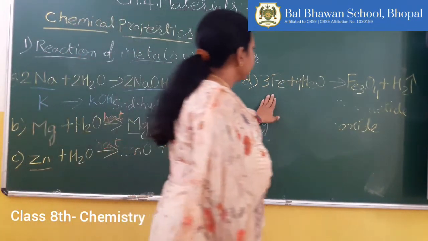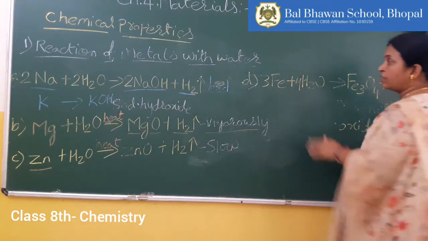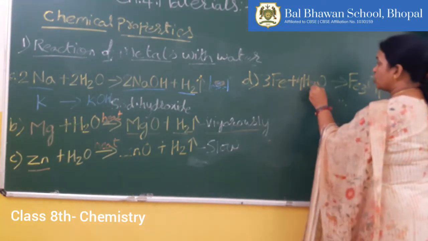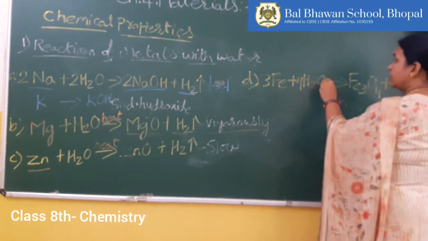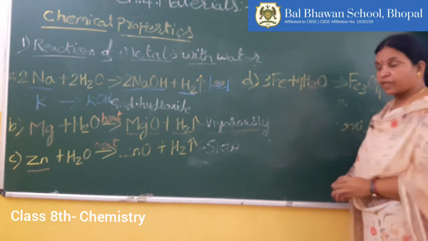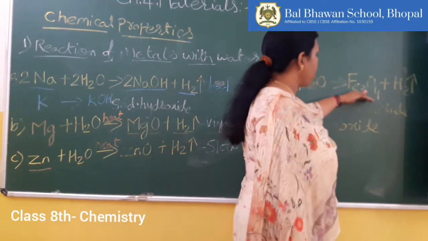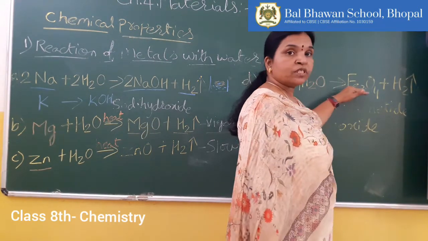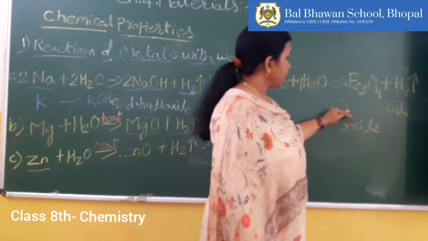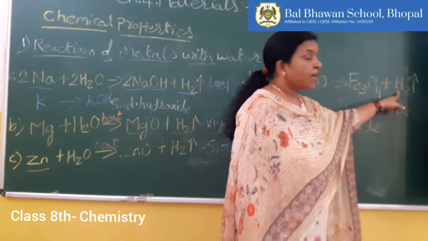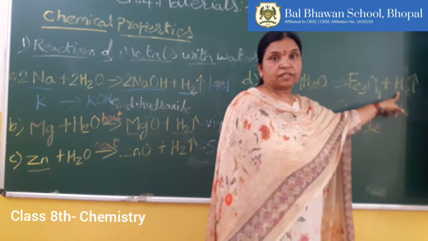Let us take another example, that is iron. Iron reacts with water in the form of steam, and it produces magnetite oxide, or we can say ferric oxide, and hydrogen gas is released.